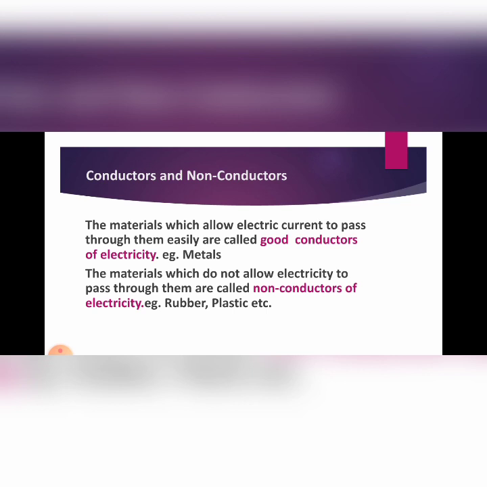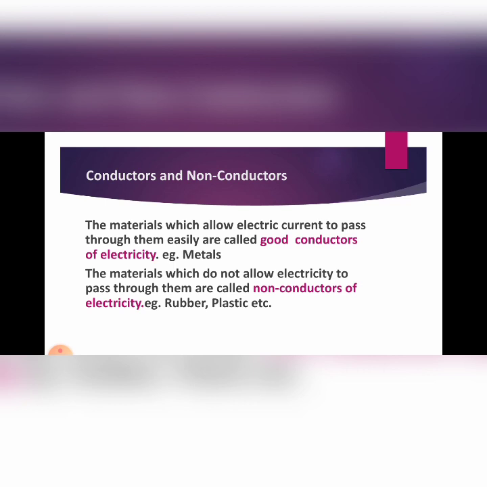I'm going to start with the basic conception which you know about this, that is conductors and non-conductors. Non-conductors are also called insulators. So, the materials which allow electric current to pass through them easily are called good conductors of electricity. For example, metals. So, metals are good conductors of electricity, that you got in the metals and non-metals chapter also.